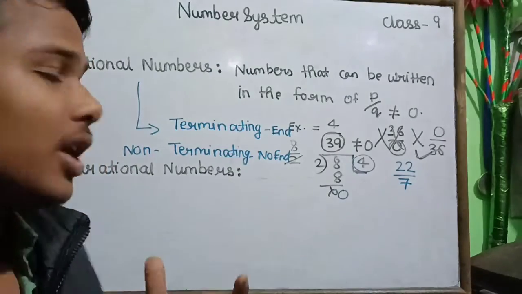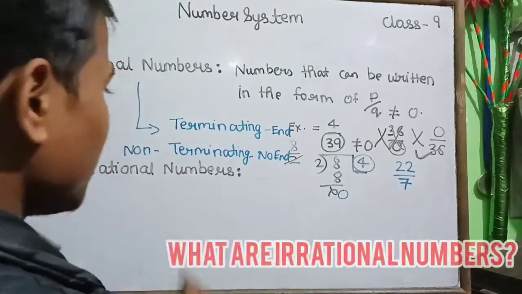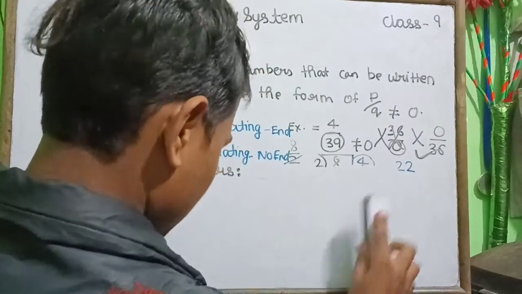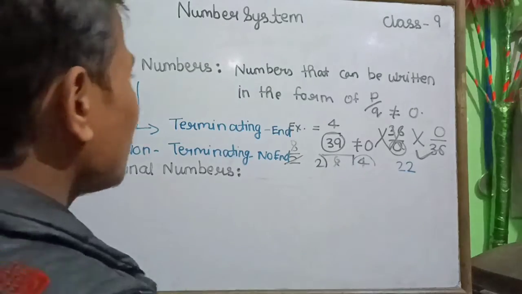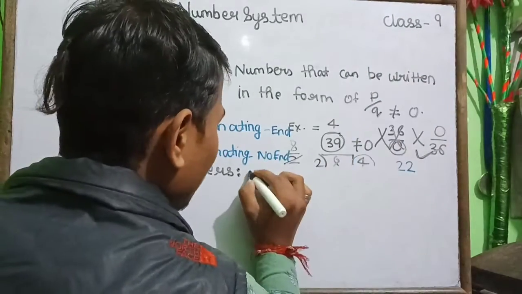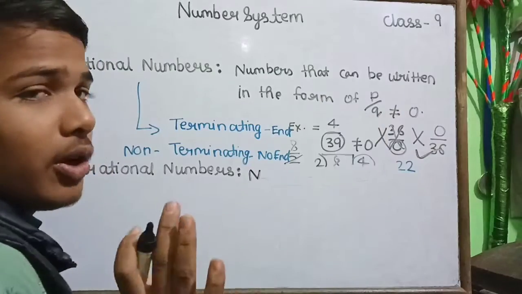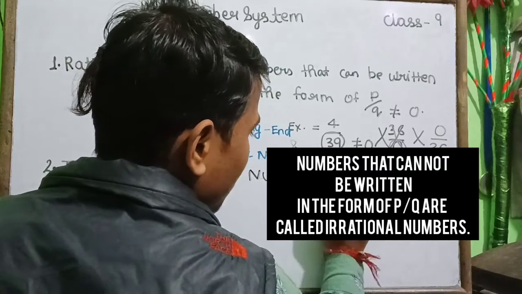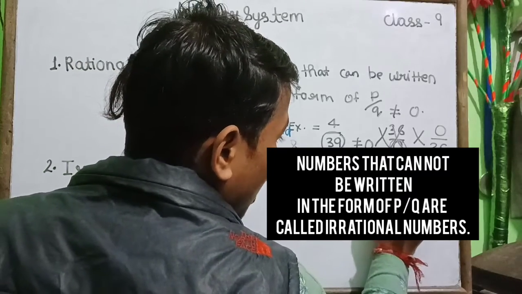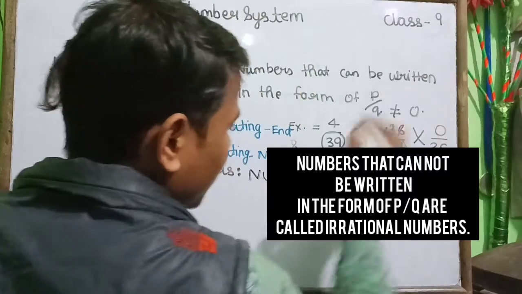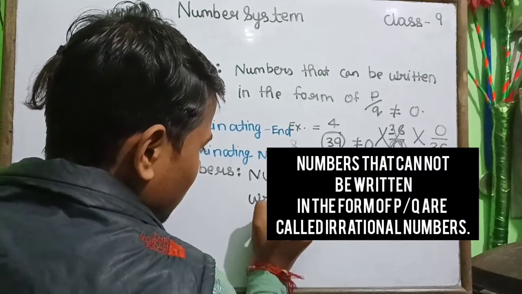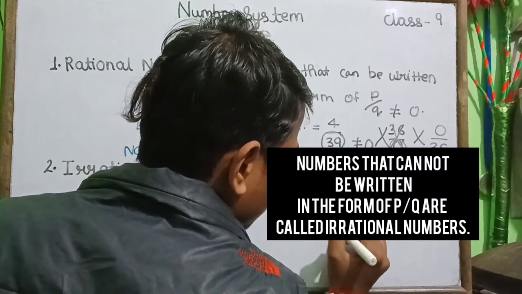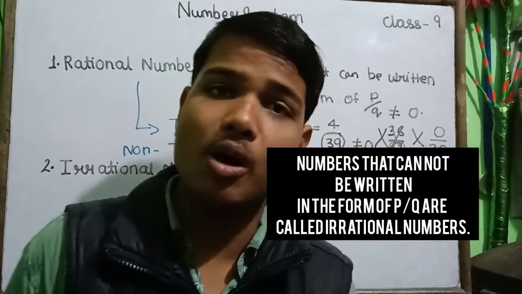Now come to irrational numbers. Here we see that numbers that can be written in the form of p upon q and q not equal to 0 are rational numbers, and numbers that cannot be written in the form of p upon q are irrational numbers.